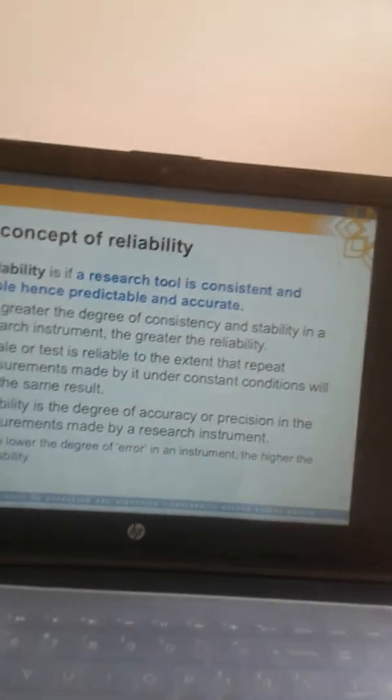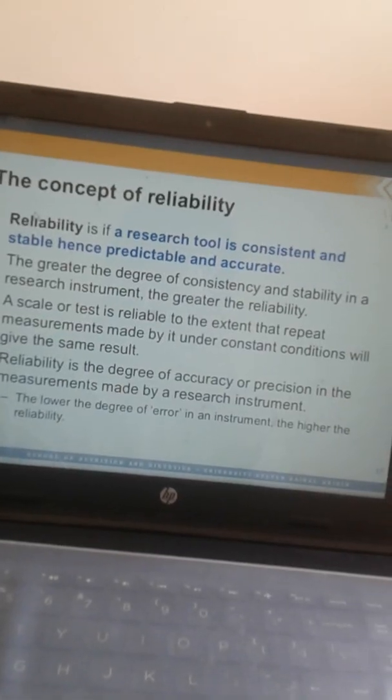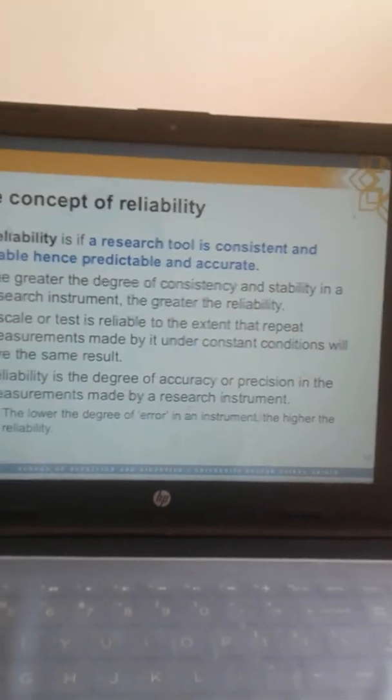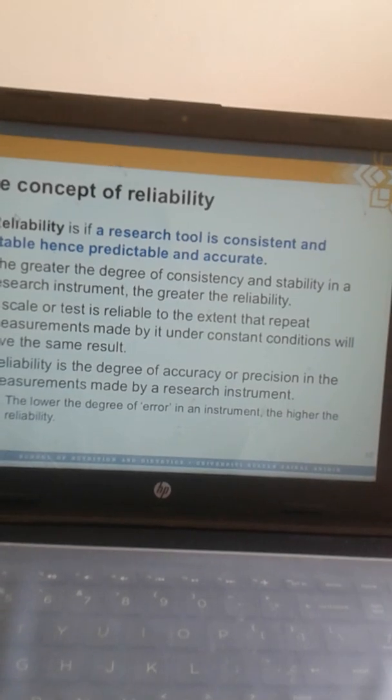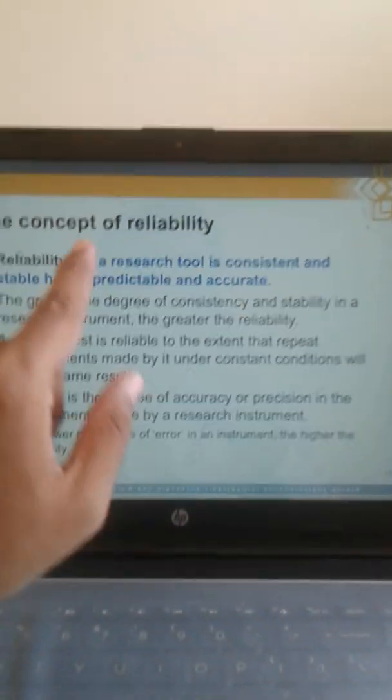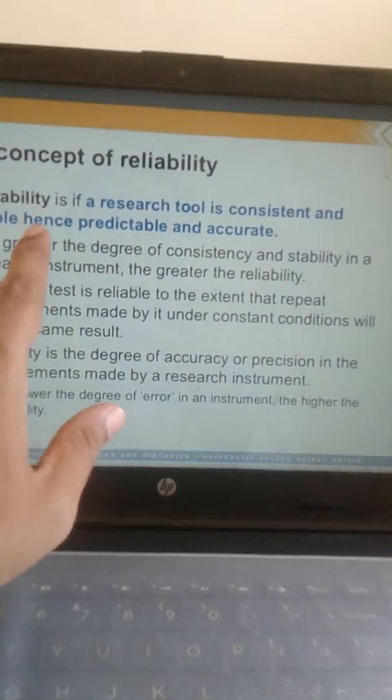So in this case, in research, the reliability of the instrument, that is the questionnaire, is very much important. So we have to test it and we have to quantify it in the research. So how do we do that? First of all, we will see what is reliability.